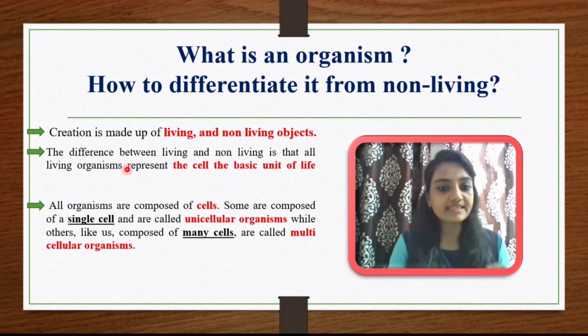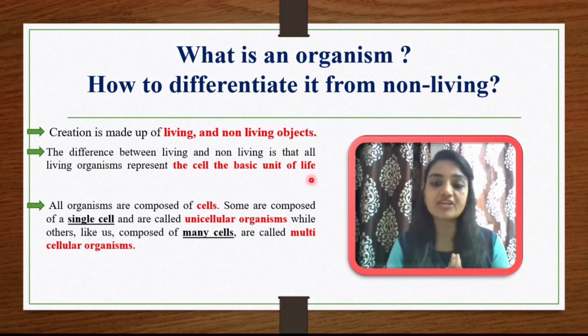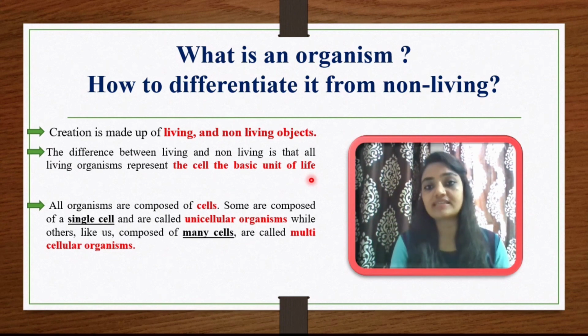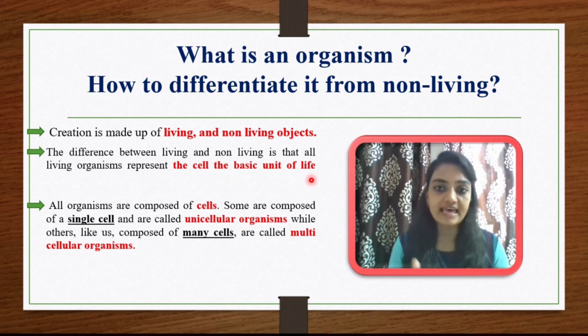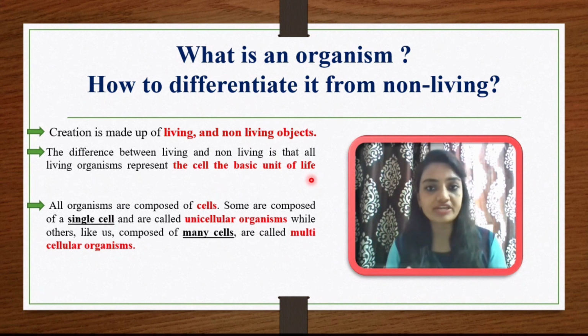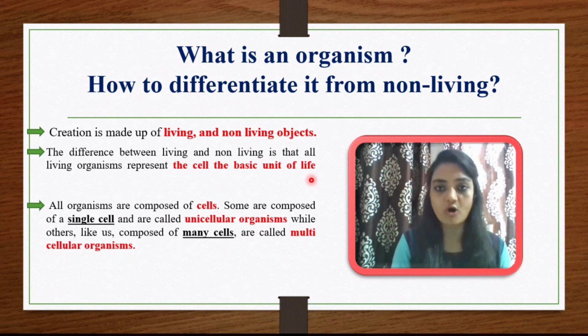The basic difference is that all living creations or organisms are made up of cells, and that is the basic unit of life. Non-living creations are not made up of cells. Cell structure is a differentiating phenomenon between living organisms and non-living objects.